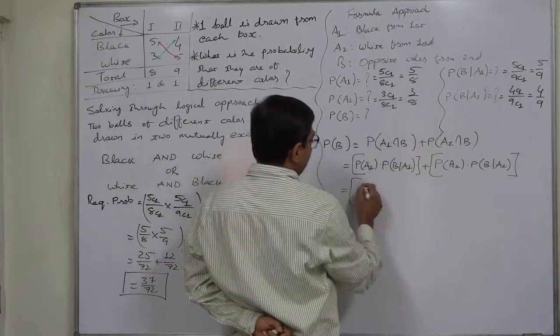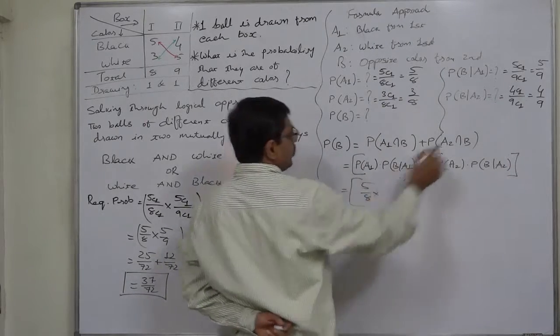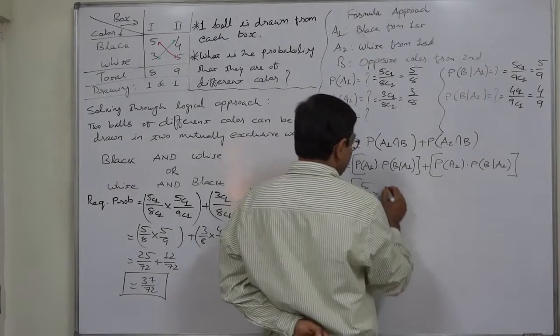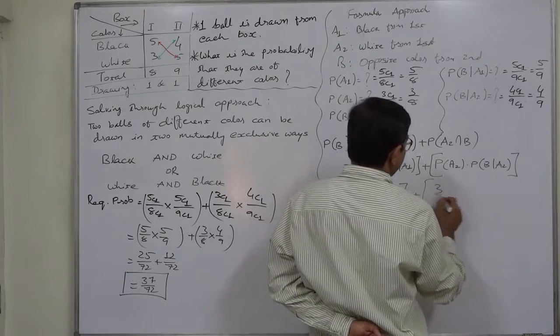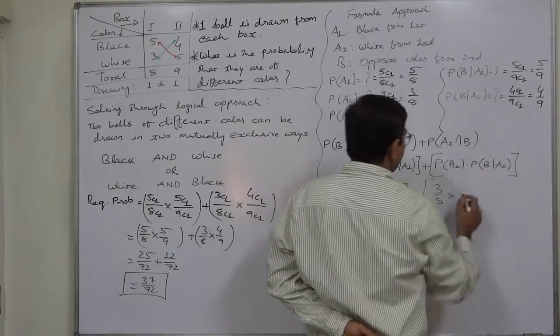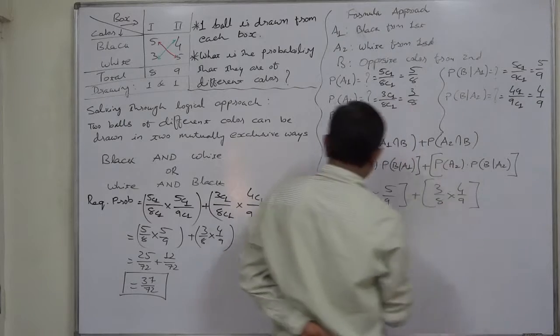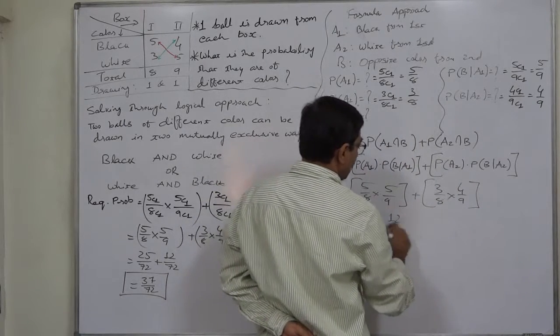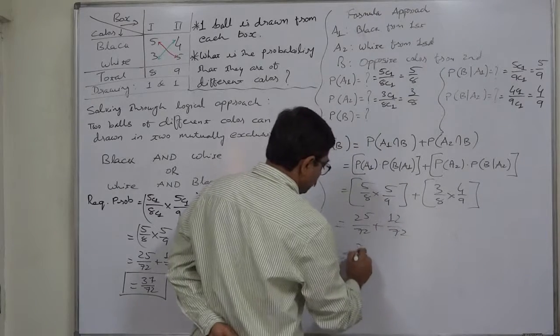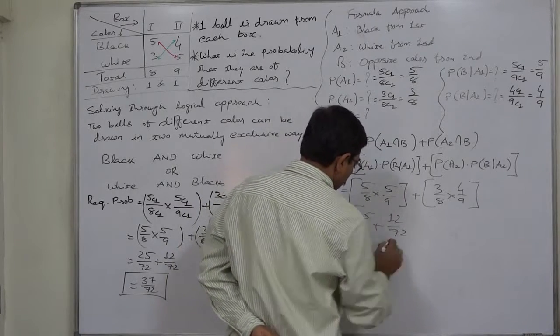P of A1 is 5 by 8 into 5 by 9, plus 3 by 8 into 4 by 9. That is 25 by 72 plus 12 by 72. So it comes to 37 by 72.